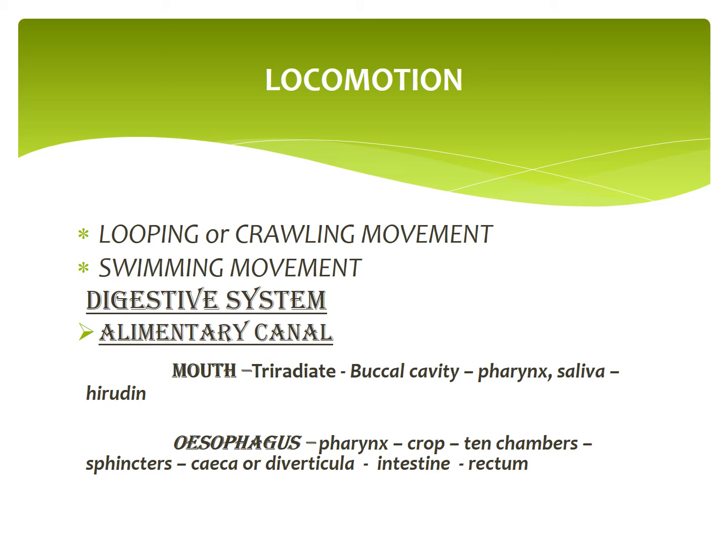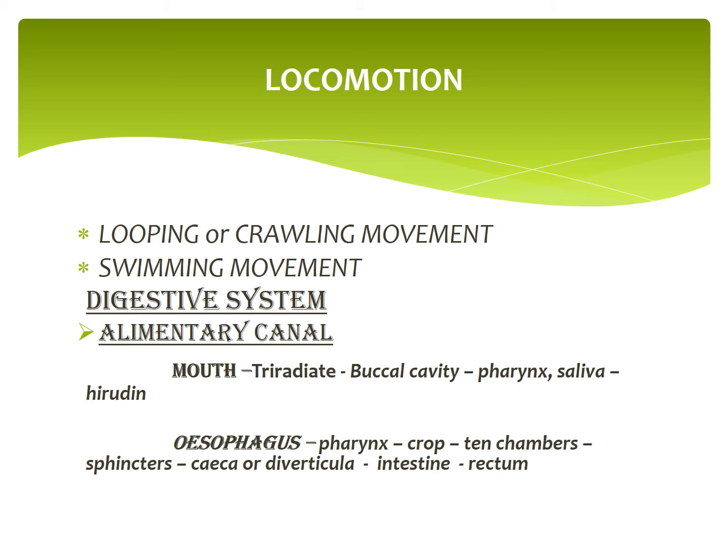Next, we are going to see the digestive system. Digestive system includes a long alimentary canal and digestive gland. The alimentary canal of leech is a straight tube running from the mouth to anus.